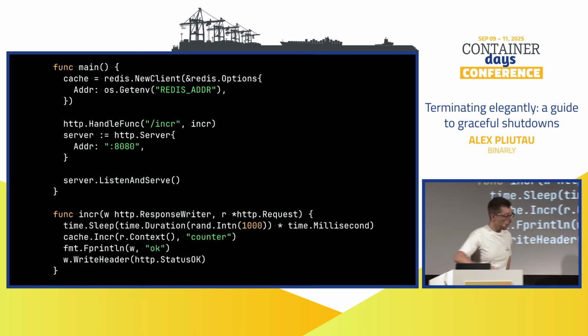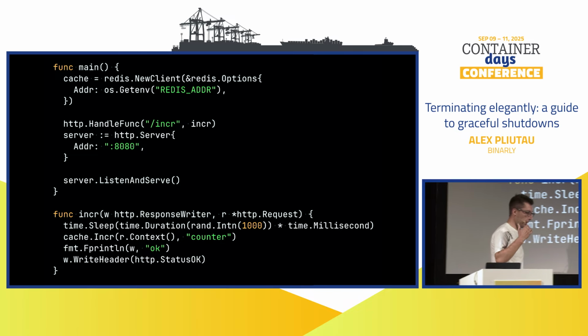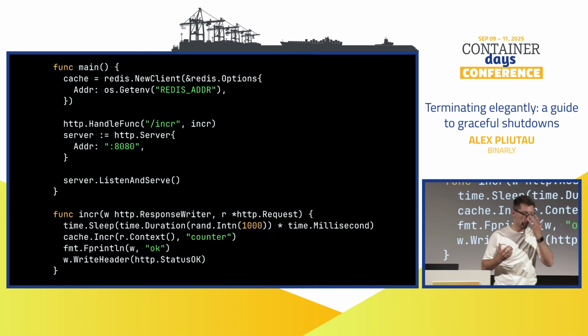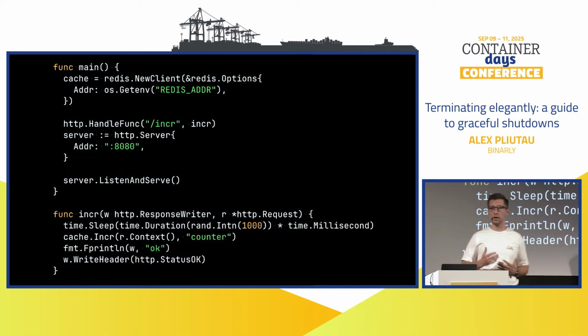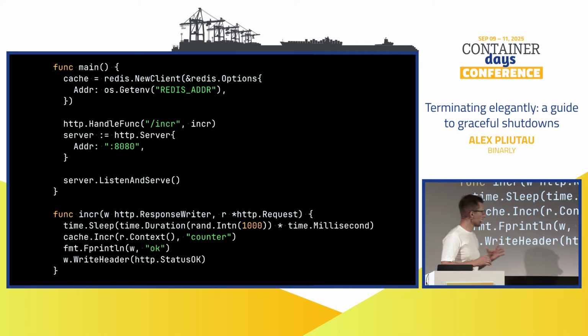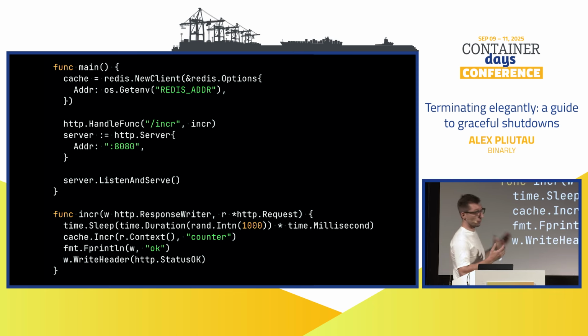Here's the basic HTTP server in Go, which doesn't have a graceful shutdown. And by the way, that's maybe totally fine, because maybe you're running some internal application or command line tool where graceful shutdown is not needed. But even for a low traffic application, it won't hurt having some extra lines to gracefully shut down your program. So let's review that quickly. We have the Redis connection. We start the server on port 8080, and then we have the increment endpoint, a single endpoint that just increments some counter in Redis and prints the status code, nothing fancy here.